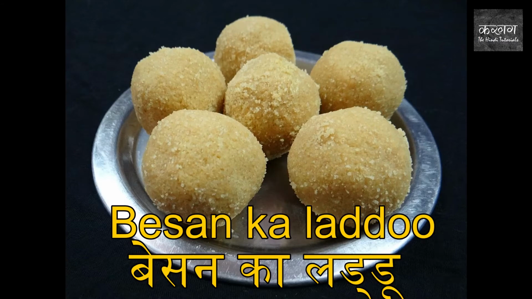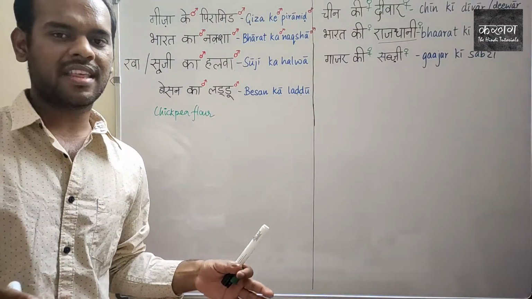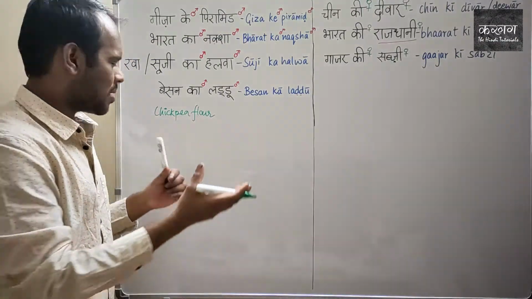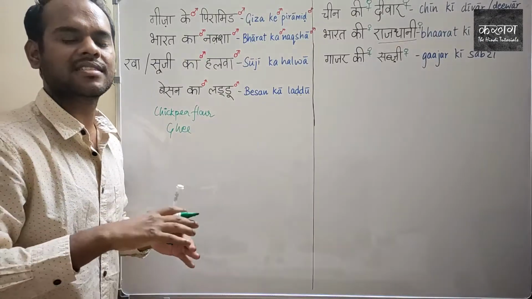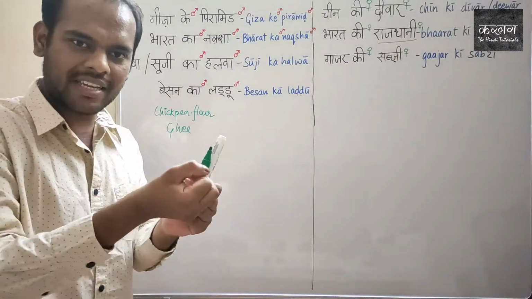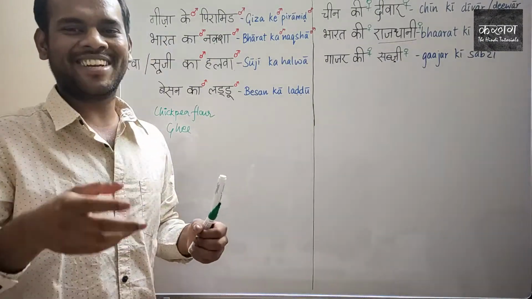So here we have besan ka laddu, one of my favorites. Last week my mom made a lot of besan ke laddus for me. So besan is actually chickpea flour, and laddu is name of any sweet that is spherical. So what we do is mix ghee with chickpea flour and some flavors, sugar, and then we bind it into spherical balls, and then later we eat it one every day.